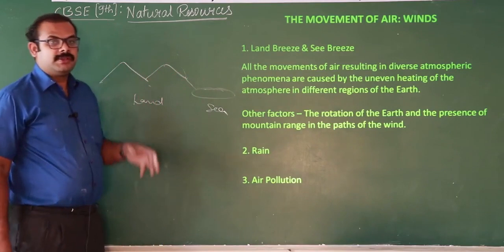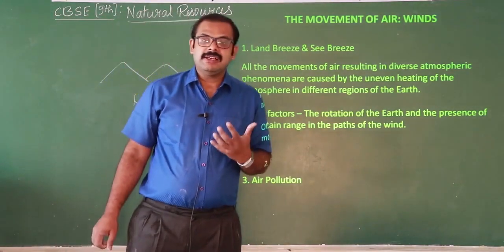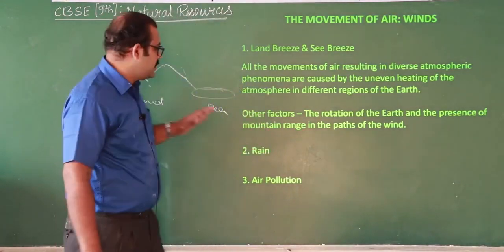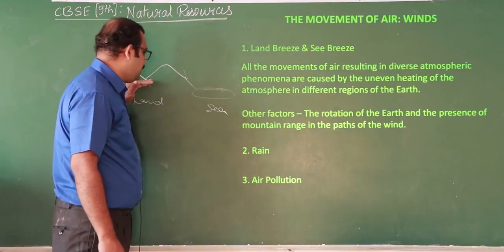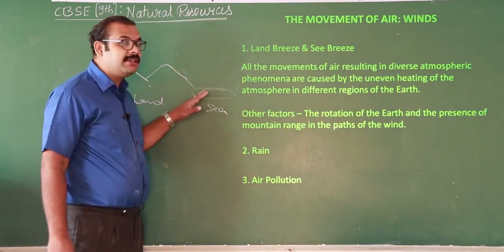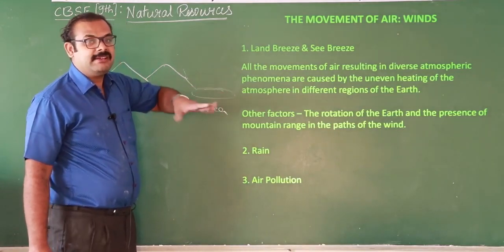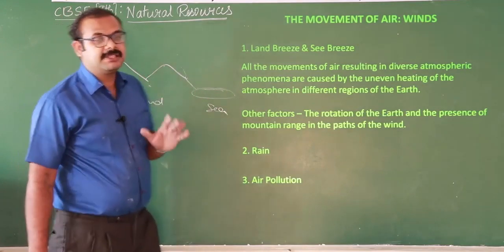The earth gets its energy from the sun, and the heating of the earth is not even, because the land heats up more quickly than the sea. This is uneven heating. So uneven heating causes differences in the pressure.